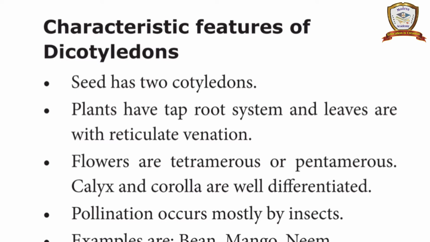The flowers are tetramerous or pentamerous, which means 4 or 5 petals are present. Calyx and corolla are well differentiated. Which one is calyx and which one is corolla? In the rose plant, the colorful part is the petal. And which one is the sepal? The green colored portion, no? That is the sepal. That is called the calyx and corolla: calyx is the sepal and corolla is the petal.